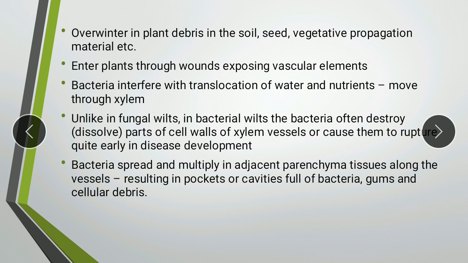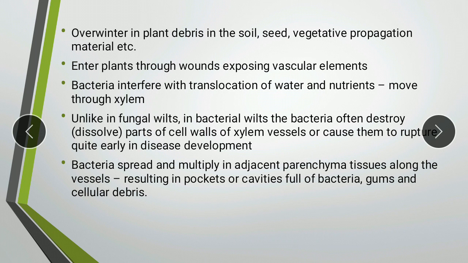But in all the cases, the bacterial pathogen will enter the plant through wounds which are exposing the vascular bundle or the vascular element. So through such wounds, the organism enters inside and then it goes inside the xylem where it is going to cause blockage of the xylem. So in fungal wilts, which we have already dealt with before in a previous video, the fungi usually remain in the vascular tissues until the death of the plant. So almost exclusively they will remain in the vascular tissue.